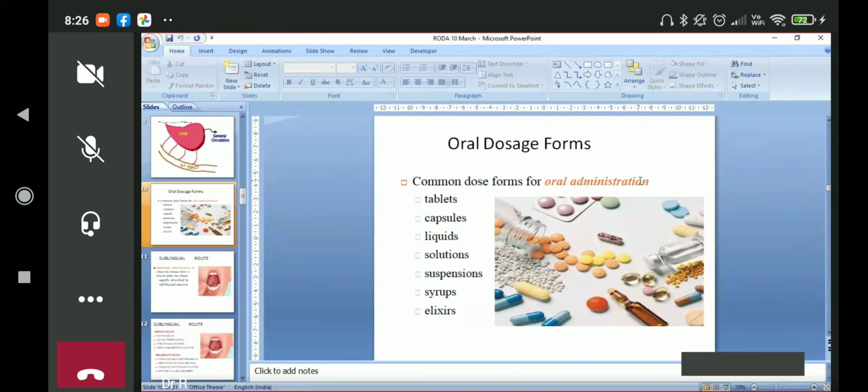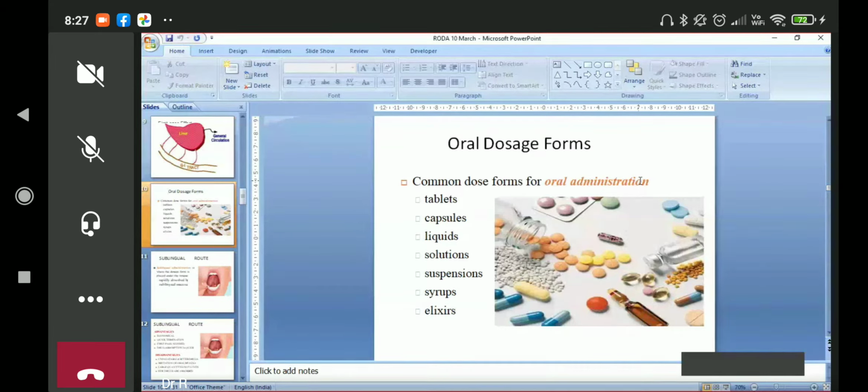So the patient may forget to take the medicine. So what we do, we put more amount of drug in the same tablet. Then we coat it with a material which dissolves slowly in the intestine and keeps on releasing a small amount of drug continuously for a longer duration of time.